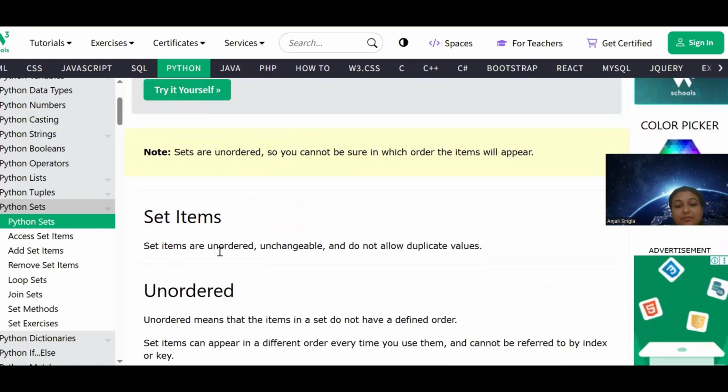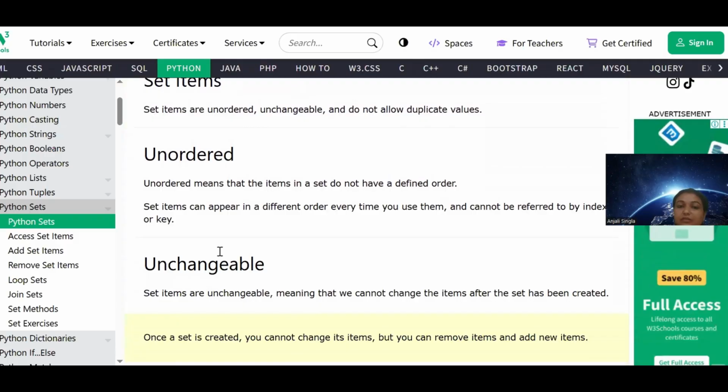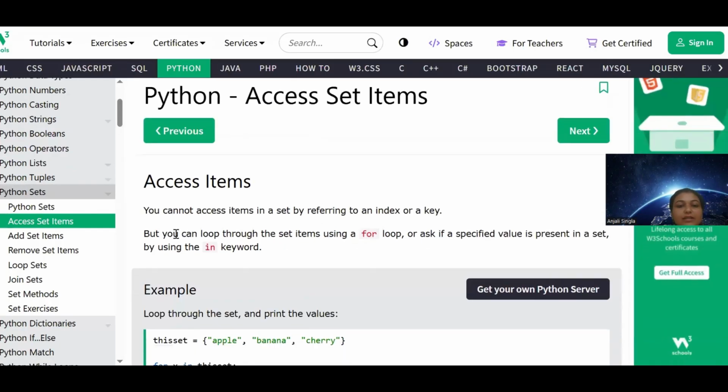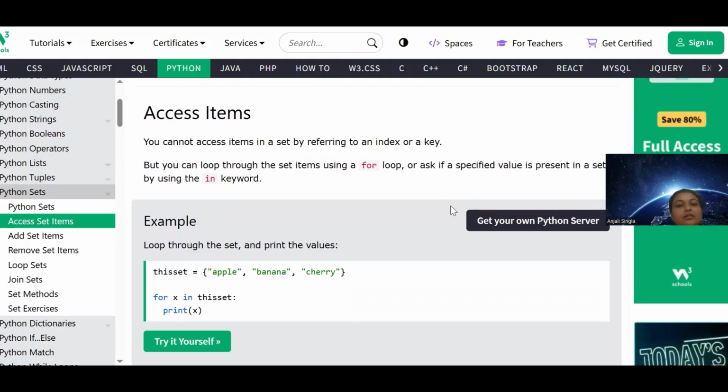So how to access the elements of the sets? When it is unordered, we don't have a specific index, then how to access it? So let's see that. The next topic is accessing the set items. You cannot access items in a set by referring to an index or key. As I said, they are unordered. You cannot say my set at 1 is banana, my set at 0 is apple, because they are unordered. But you can loop through a set using a for loop.